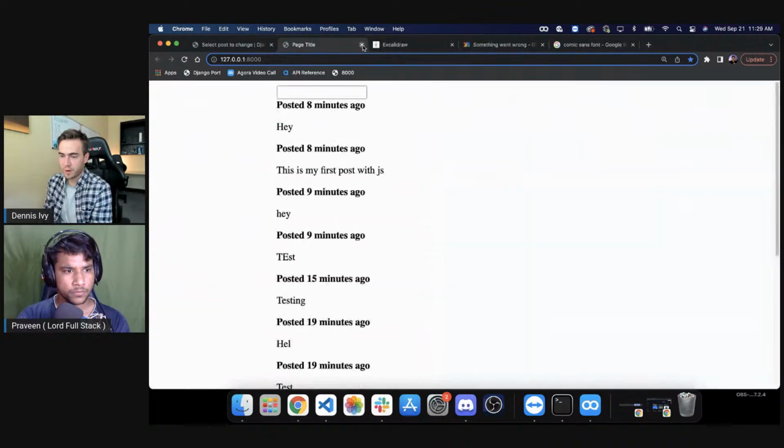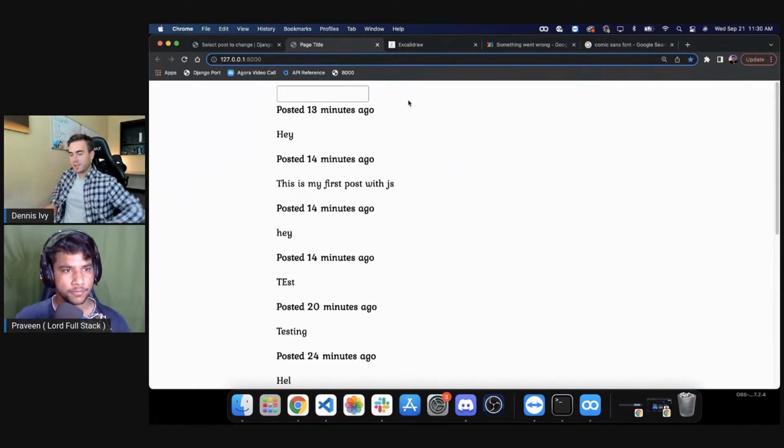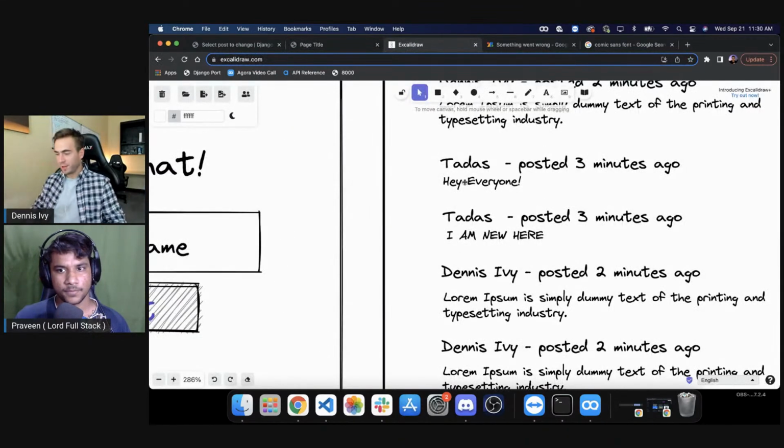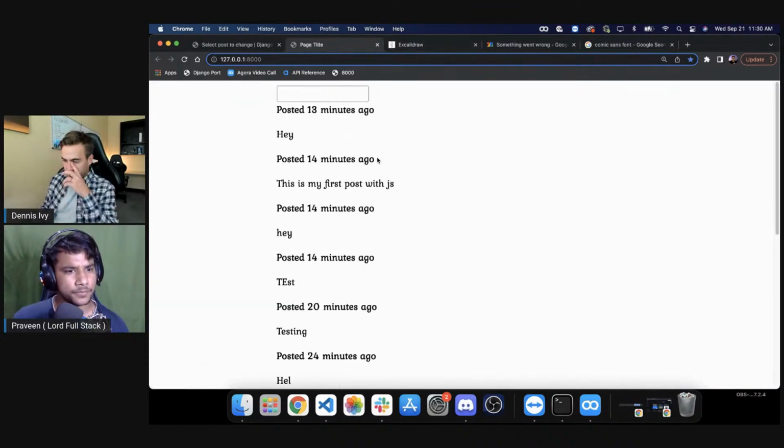There's that ugly red. All right. I mean, it kind of works, right? It's not exactly the one that I would be looking for. If you can find something like this, Praveen, let me know. I'm looking for it right now. I'm not the biggest fan of this right here. Okay, so let's not get stuck on that.